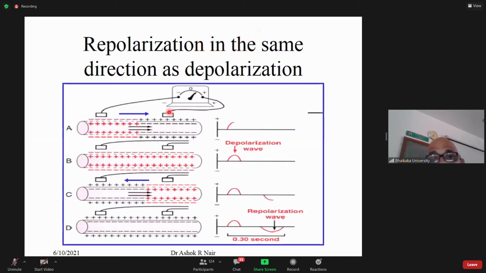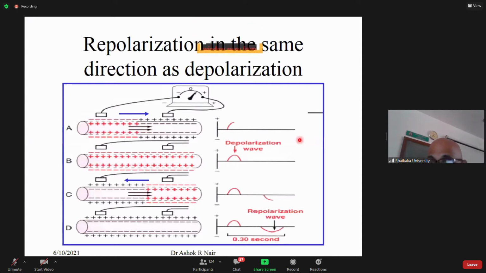This recording electrode is in the center here, and it is seeing the vector depolarization coming towards it. Then it will give you an upward deflection. Then the repolarization going ahead, depolarization going further, it will give you a downward deflection because the electrical vector is moving. It's like the Doppler phenomenon. The train is coming towards you, you find the sound increases, and as it moves away from you, the sound goes down.